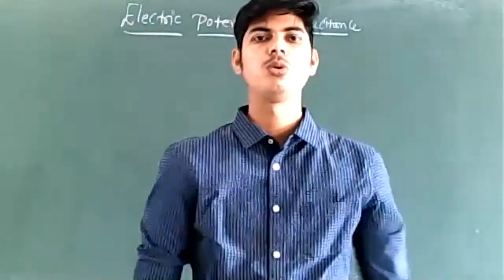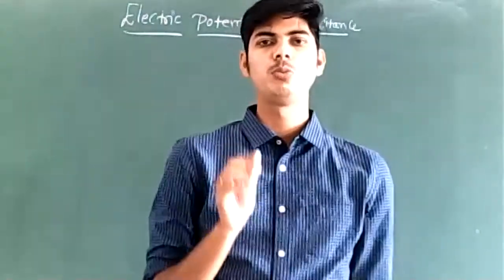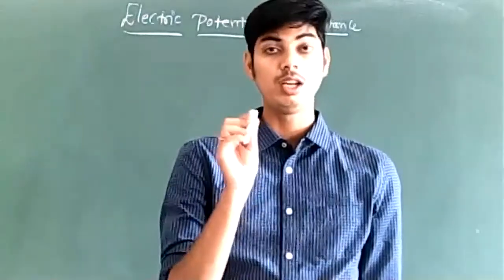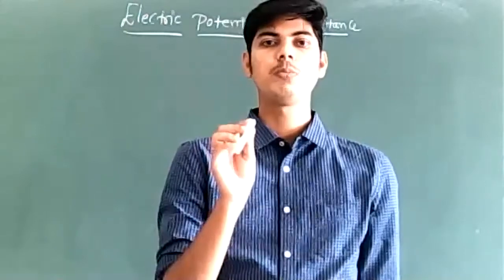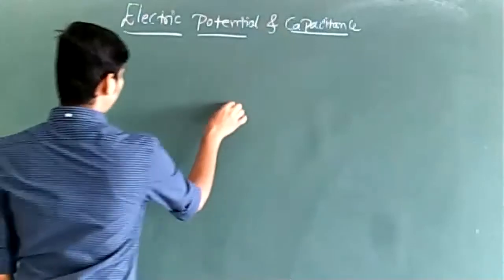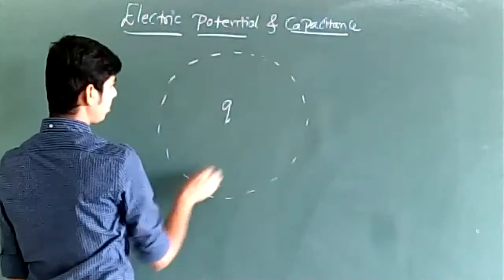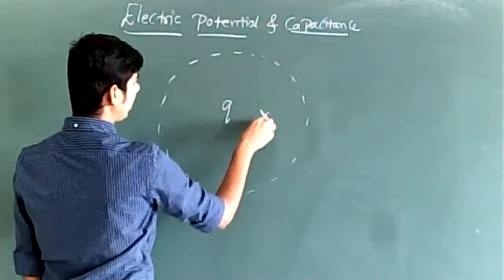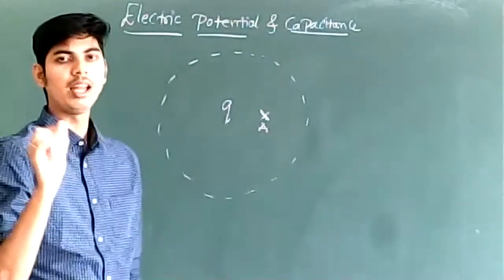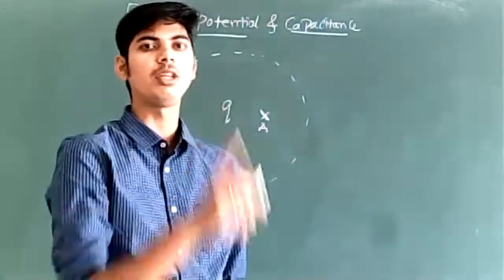See, I have told you what is meant by electric potential. Electric potential will be defined at some point in the electric field. You know that a source charge is capable of producing electric field around. Let us suppose there is some point A in this electric field. At this point A, you can define electric potential. Electric potential must be defined at a point in the electric field.